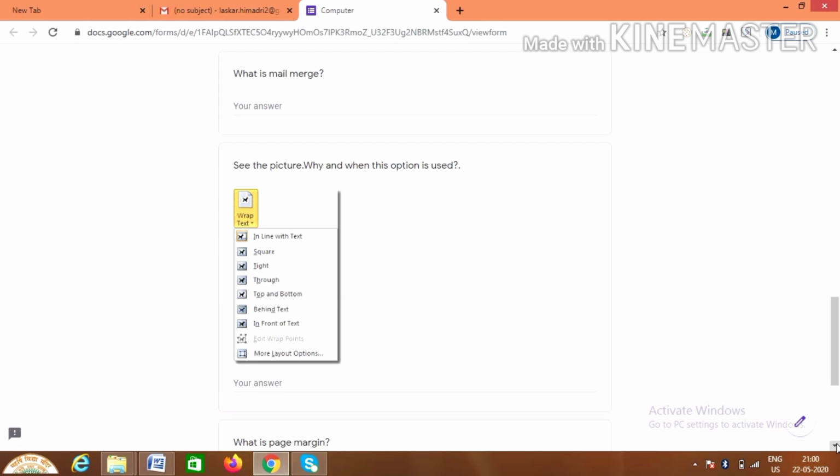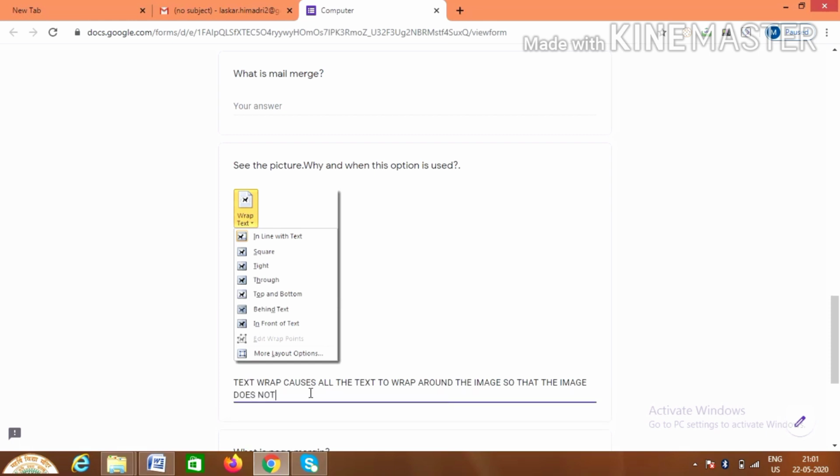We can write the answer as: text wrap causes all the text to wrap around the image so that the image does not interfere with line spacing.